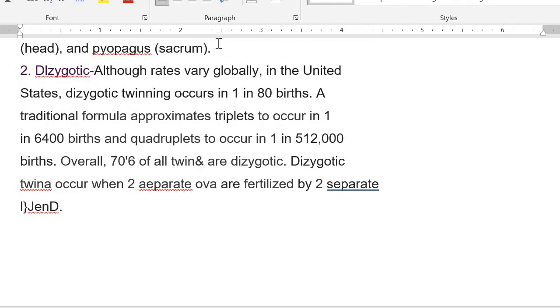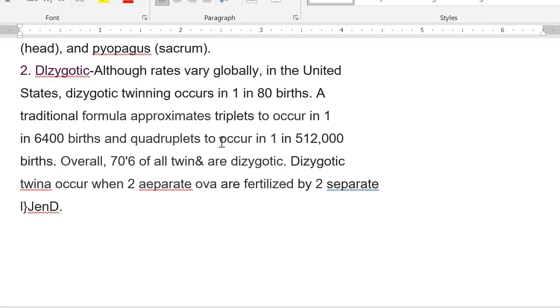Dizygotic twins. So that was all about monozygotic twins. Now dizygotic twins. The rates vary in the US, because your reference is the ACOG guideline. That is 1 in 80 births. The traditional formula tells you the incidence is going to be very high.